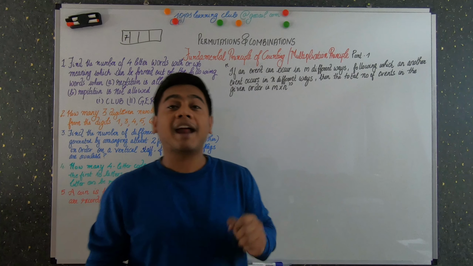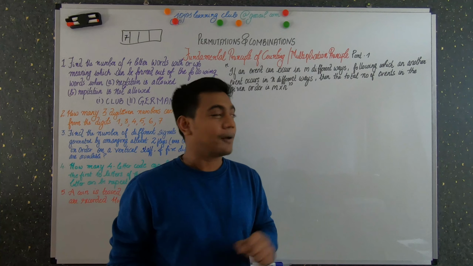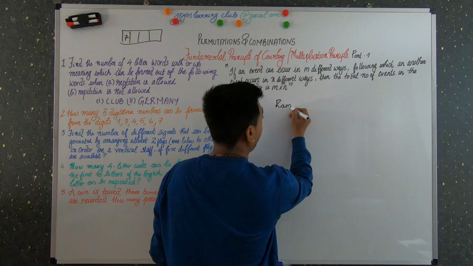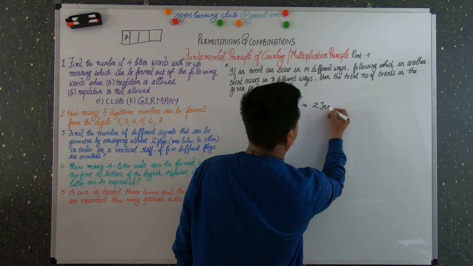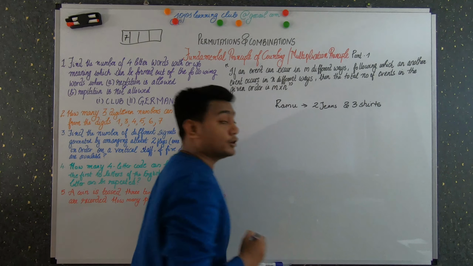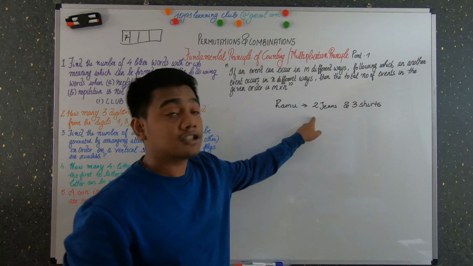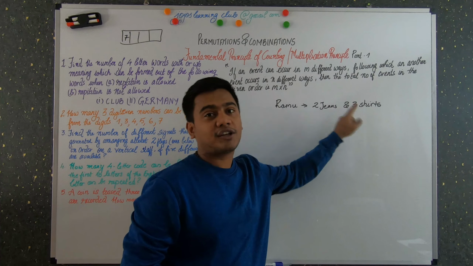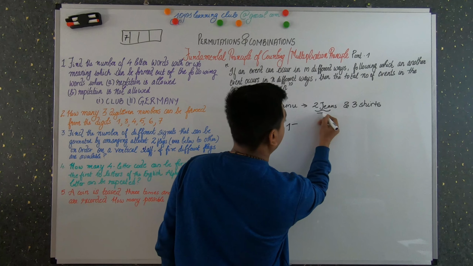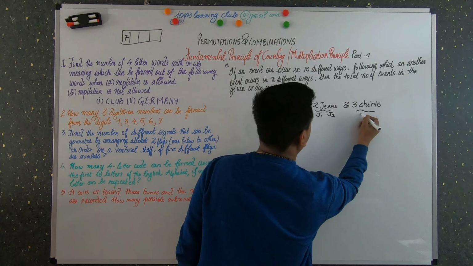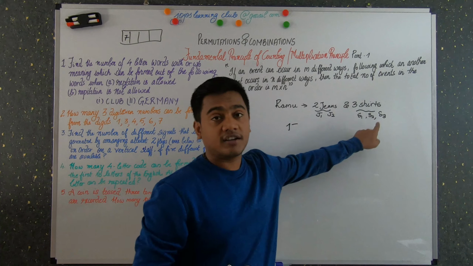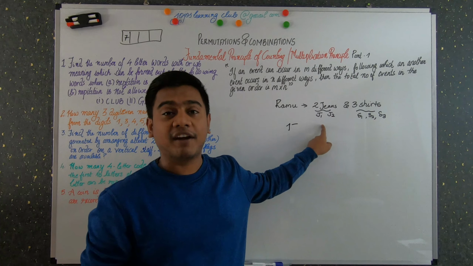Let's do another example so you'll get a better understanding of this topic. Let's say Ramu has 2 jeans and 3 shirts. That is, he has 2 choices of jeans and 3 choices of shirts. Let's say the jeans are J1 and J2 and the 3 different shirts are S1, S2 and S3.